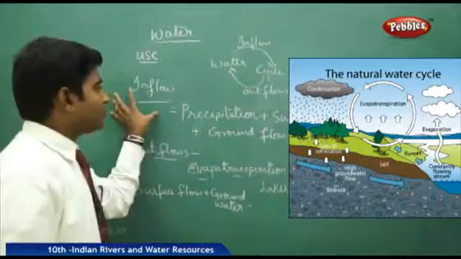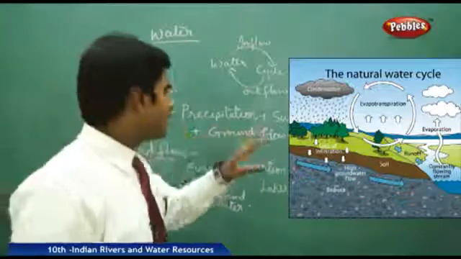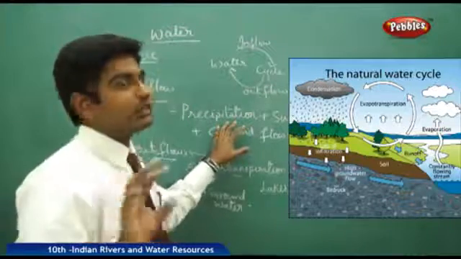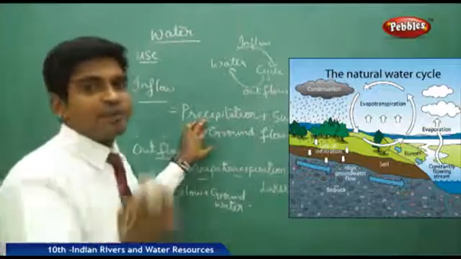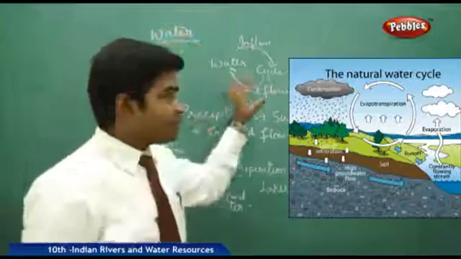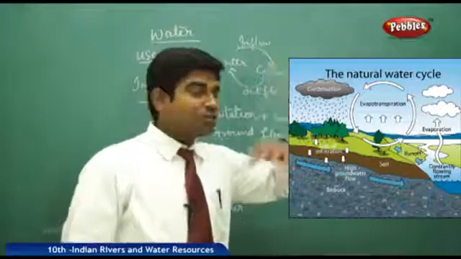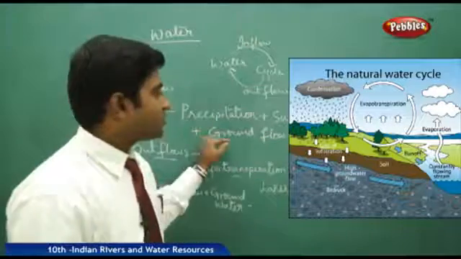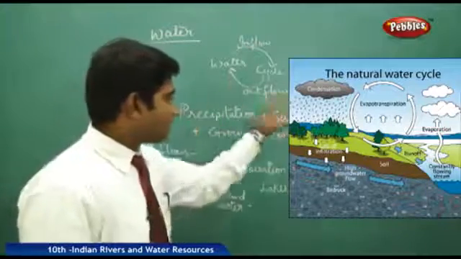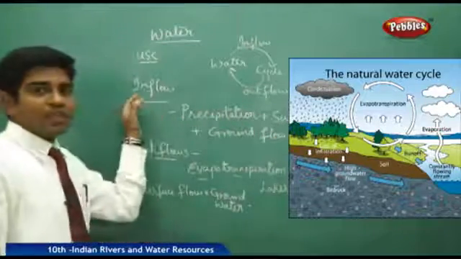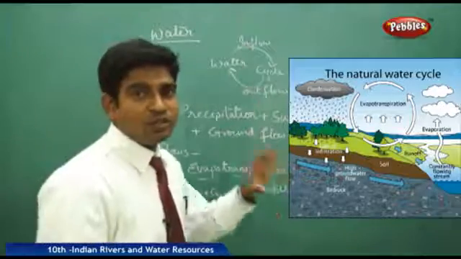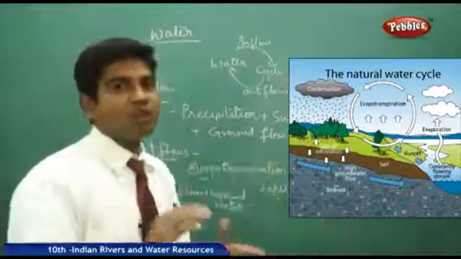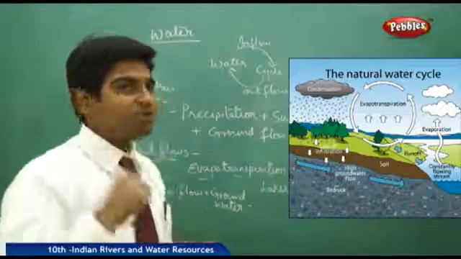Now let us see what the inflow is. Inflow of water is precipitation. Precipitation may be rain, fog, dew, snow, anything, where the water gets evaporated and moves up, then forms into clouds. Then it comes to the surface in the form of rain, reaches the ground, and then reaches the underground flow. If these three are occurring, then it is called inflow. Only if these three are in a continuous process do we get the water level underground, on the surface, and in the atmosphere, where you have the water vapor presence, which is nothing but the water presence.